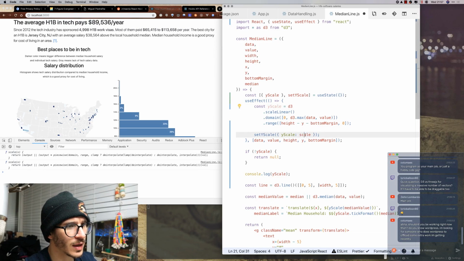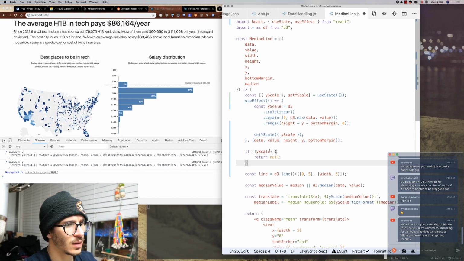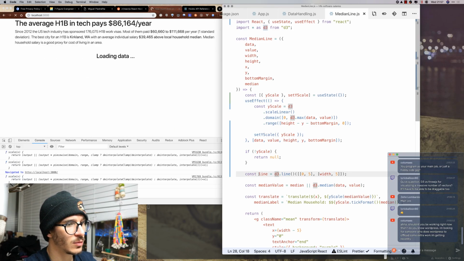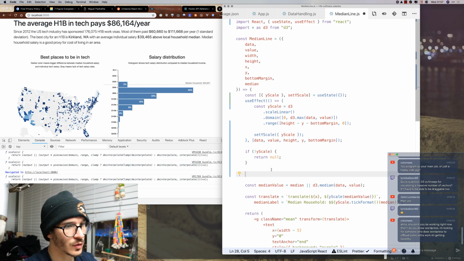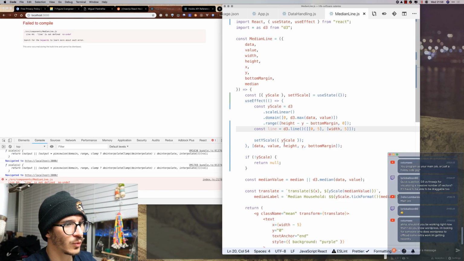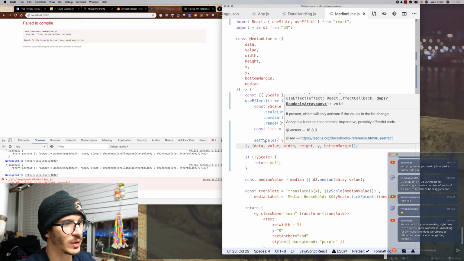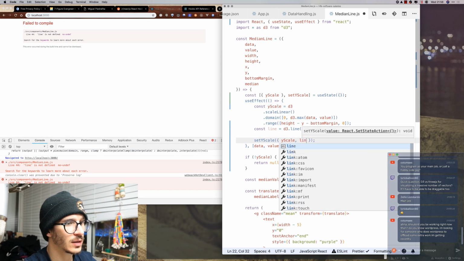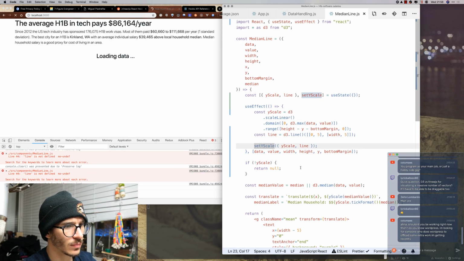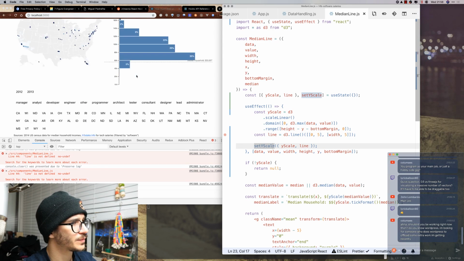So we now have that working, and we also at the same time have a way to put multiple things in here. So we're going to do the line as well. So we take our line and we put it here. Now we need to be dependent also on the width, and we're going to move the line here. So this is getting out of hand, I feel like. Right? Okay, so that works.